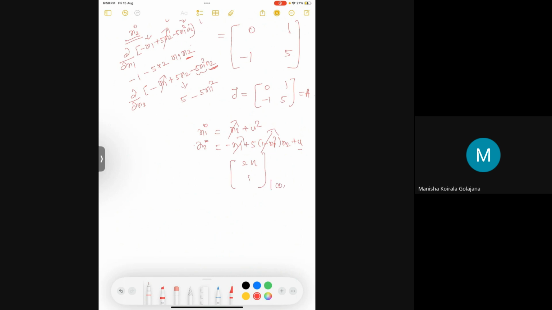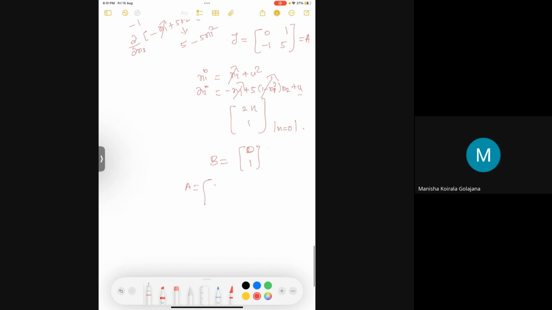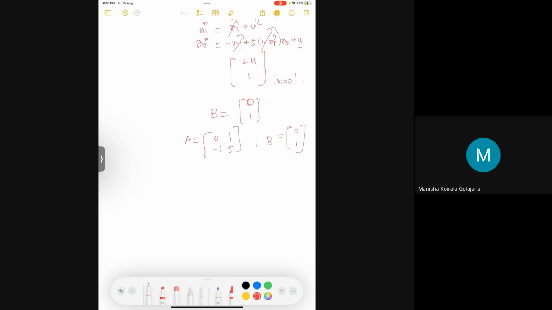I'm going to put values of 0, 0 here also. Sorry, that is for the state, right? But for input, we are always considering u equal to 0. So whenever there is u, you have to put 0 there. So this is your B matrix. Okay. So we found A matrix as 0, 1, minus 1, 5, and B matrix as 0, 1. So these are your system matrix and the input matrix.